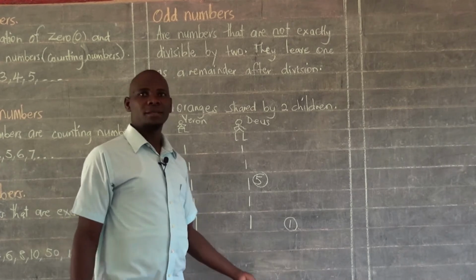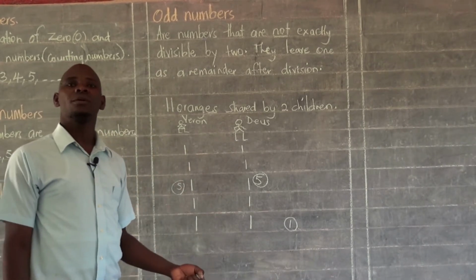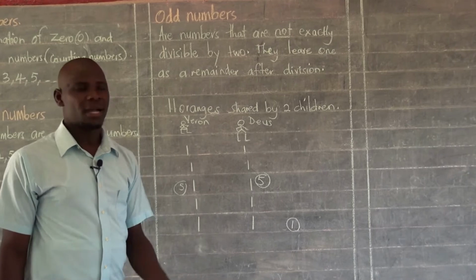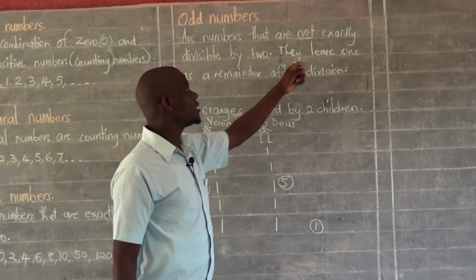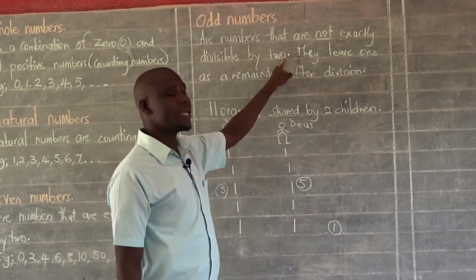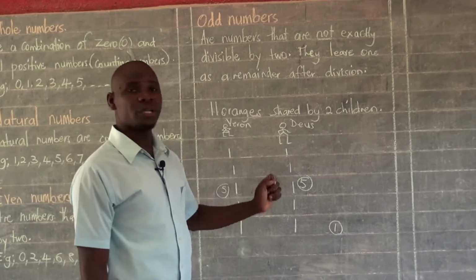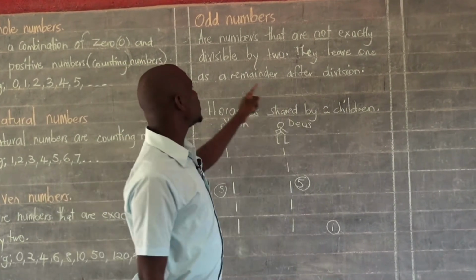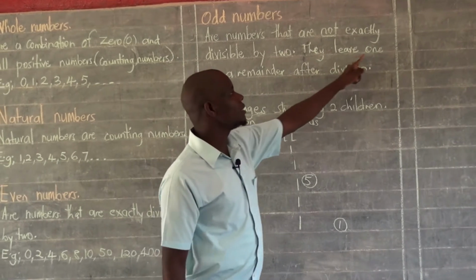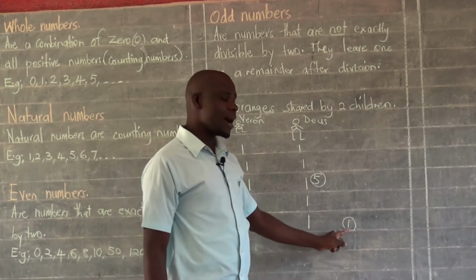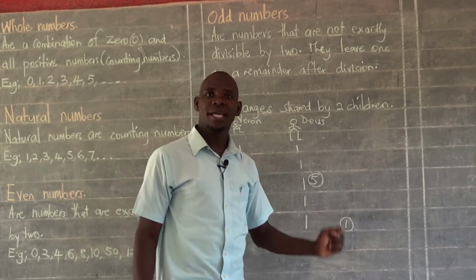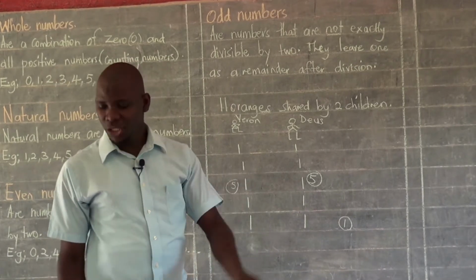Are we together? So 11 qualifies to be called an odd number. A number that is not exactly divisible by 2. A number that when we try to divide it by 2, it leaves one as a remainder after the division.